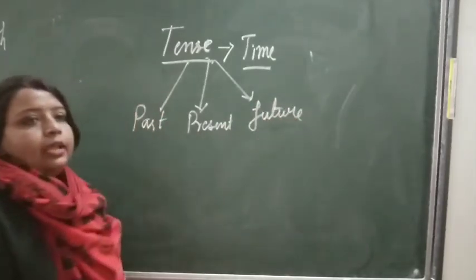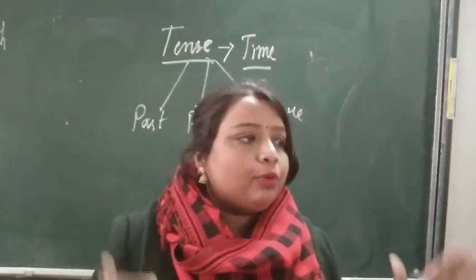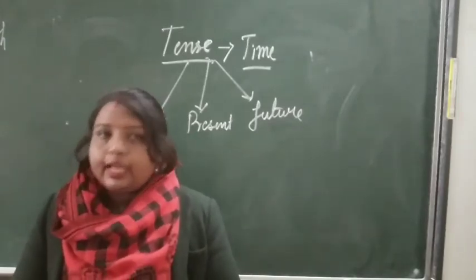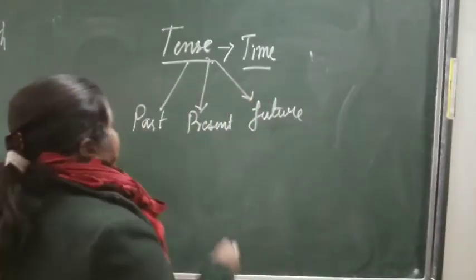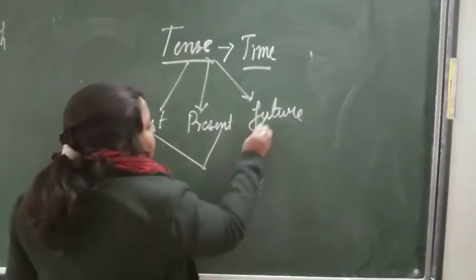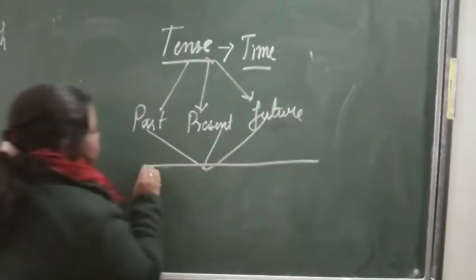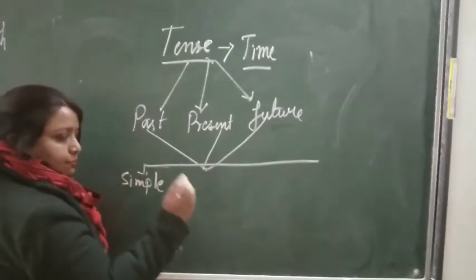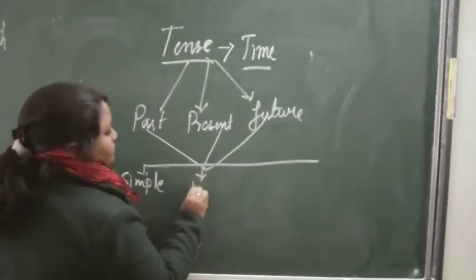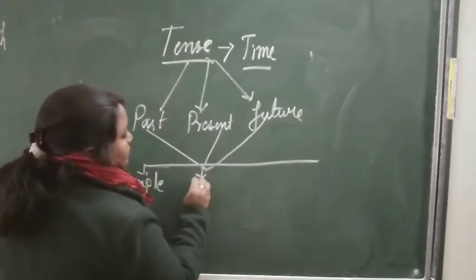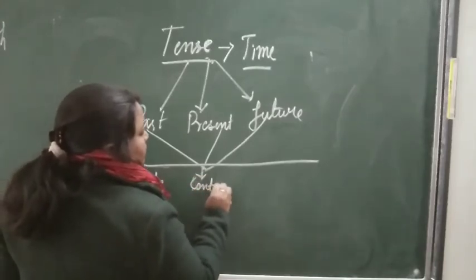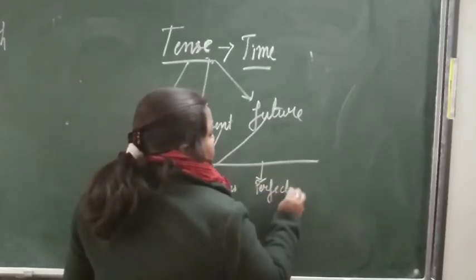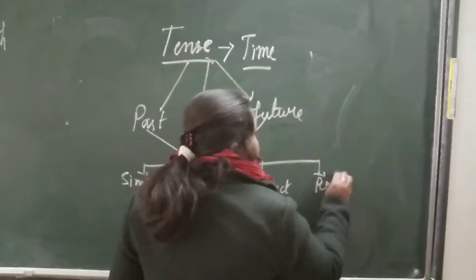These three sets of time are told by what we study in grammar, that is tense. The time of the past, the time of present, and the time of future. Now, one more thing you should know, these three sets together divide first into simple past or simple present or simple future. Then perfect. Continuous. Perfect. Continuous.